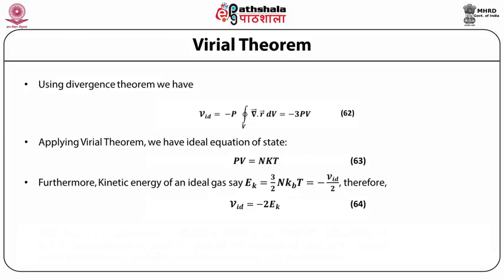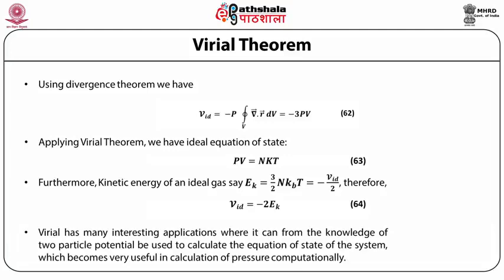Furthermore, the kinetic energy of an ideal gas, say E_k, is equal to 3/2 N k_B T, which is equal to minus the virial of the ideal gas divided by 2. Therefore, the virial of the ideal gas is equal to minus 2 times E_k. Please note that virial has many interesting applications where it can, from the knowledge of the two-particle potential, be used to calculate the equation of state of the system, which becomes very useful in the computational calculation of pressure.